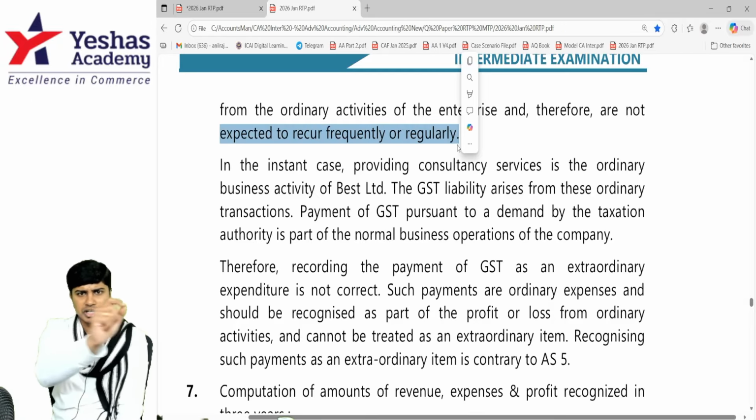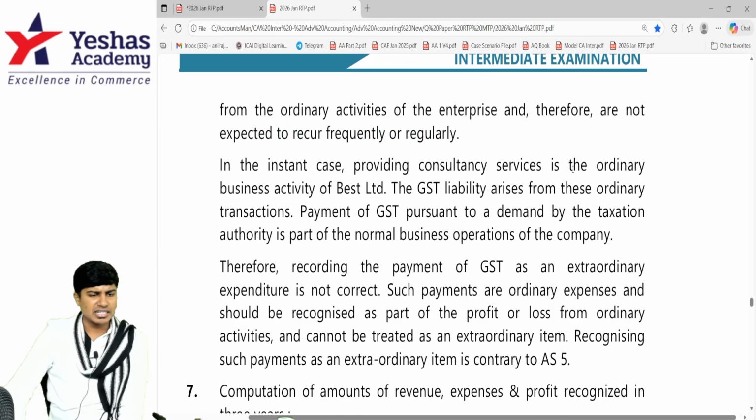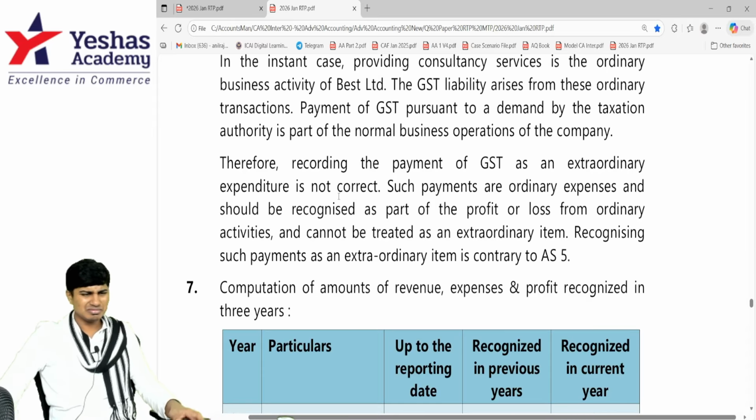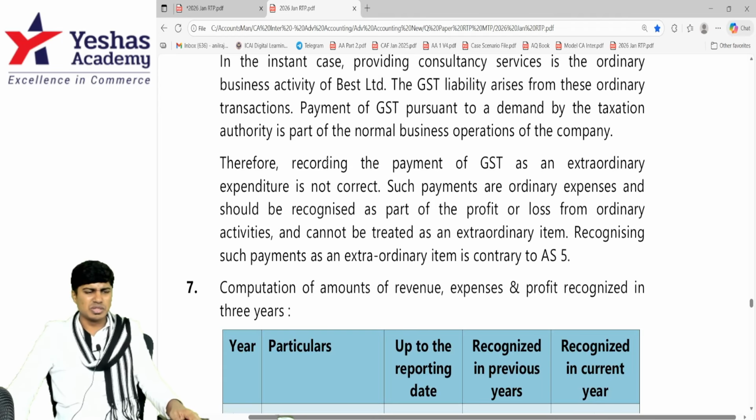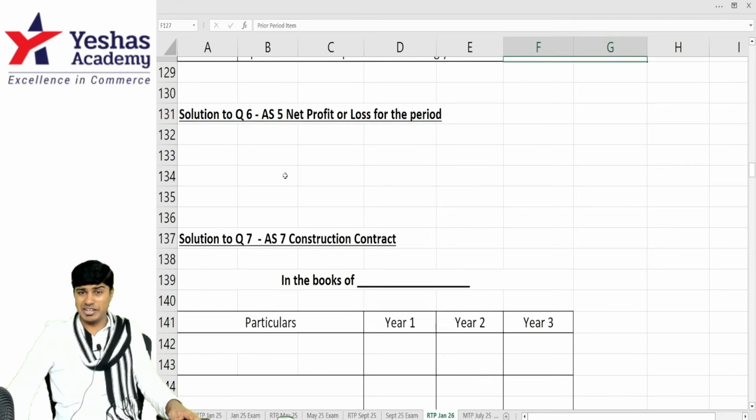Frequency is not the only condition to call it extraordinary. We have written a very clear point in our class also. Frequency is not the sole consideration. In the instant case, providing consultancy services is the ordinary course of business. So paying GST is also the same. Done. That's it. This is with regard to question number 6. Can we now go to question number 7?